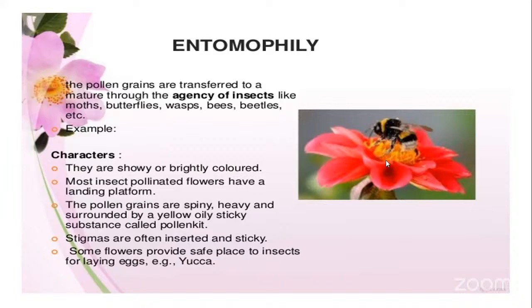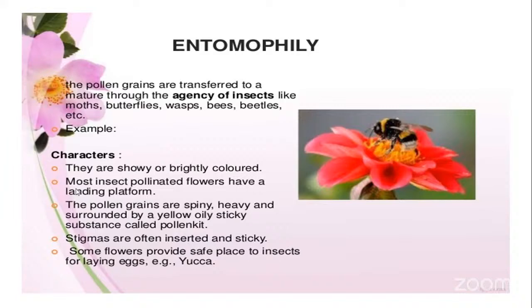Just like an aeroplane. If the aeroplane has a very good runway, a very good platform, then only the plane can land successfully on the ground. In the same manner, the flowers are developed in such a way that they give a landing platform for the insects to land on.